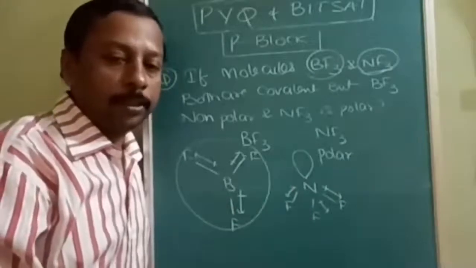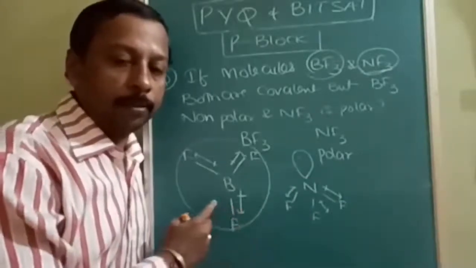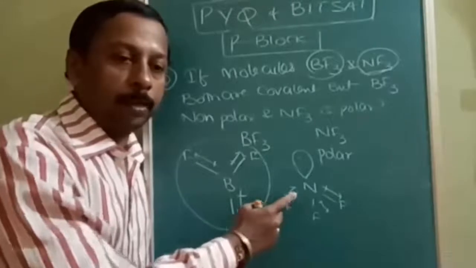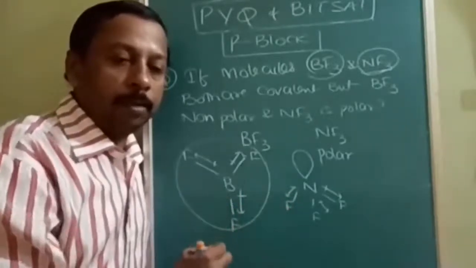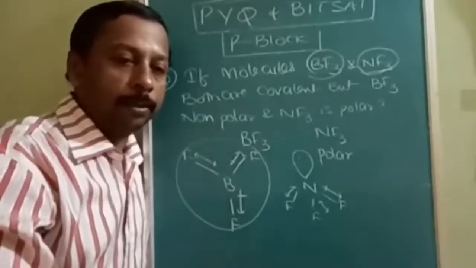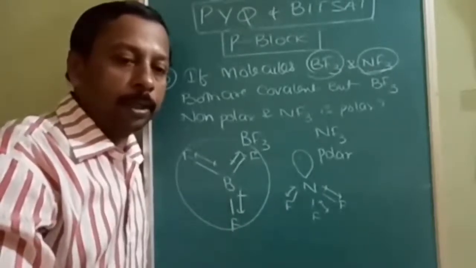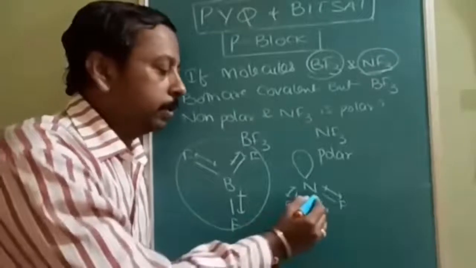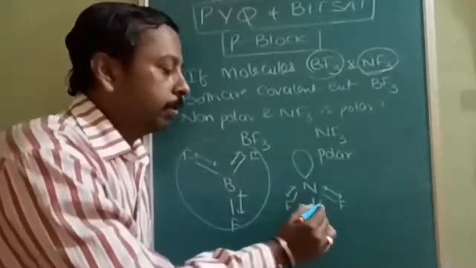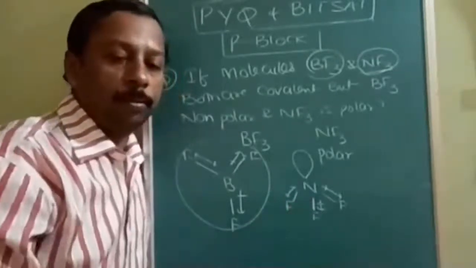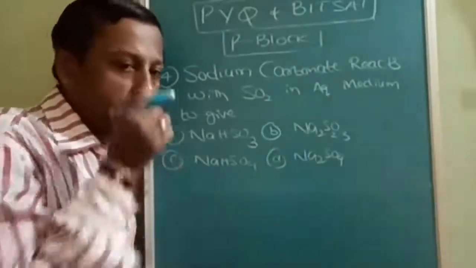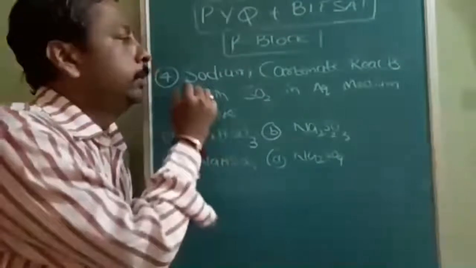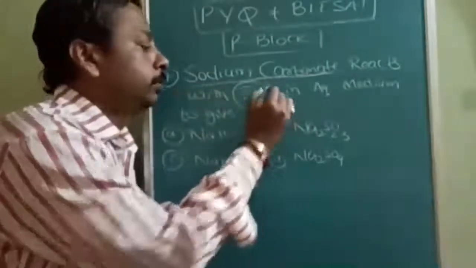The reason: this one is sp2 hybridized, this one is sp3 hybridized. The shape is different, the hybridization is different, and the number of lone pairs is also different. That's why this is polar and this is non-polar. But the answer must be in terms of dipole moment only.